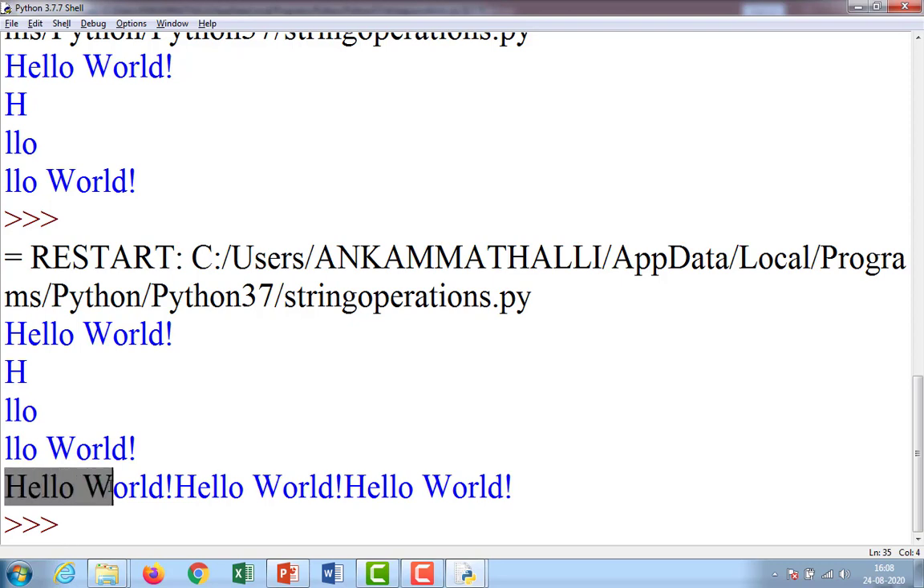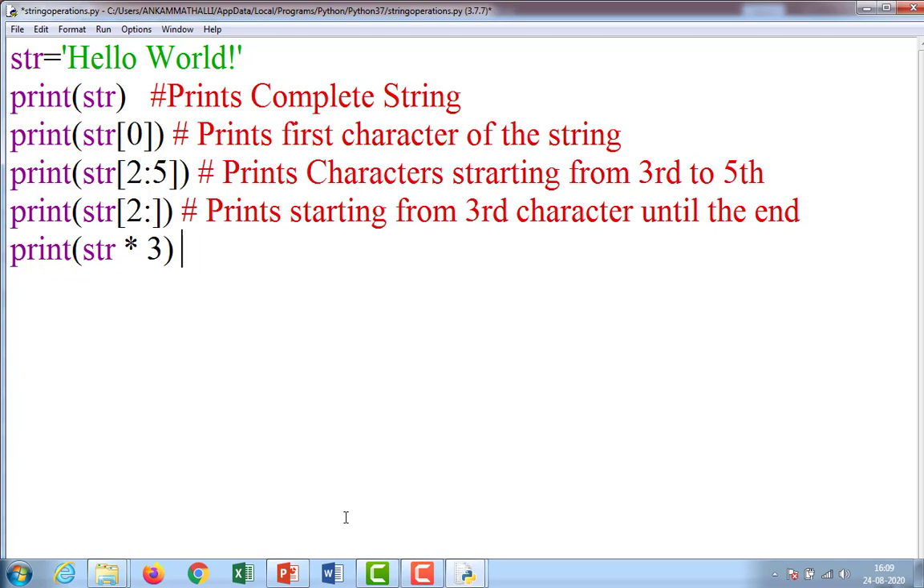It prints the entire string 3 times, hello world, hello world, hello world. It is going to print the string 3 times. So these are all called slicing operations in string. We are going to cut the string from this position to this position, from the starting position to the entire string. These are all string operations.